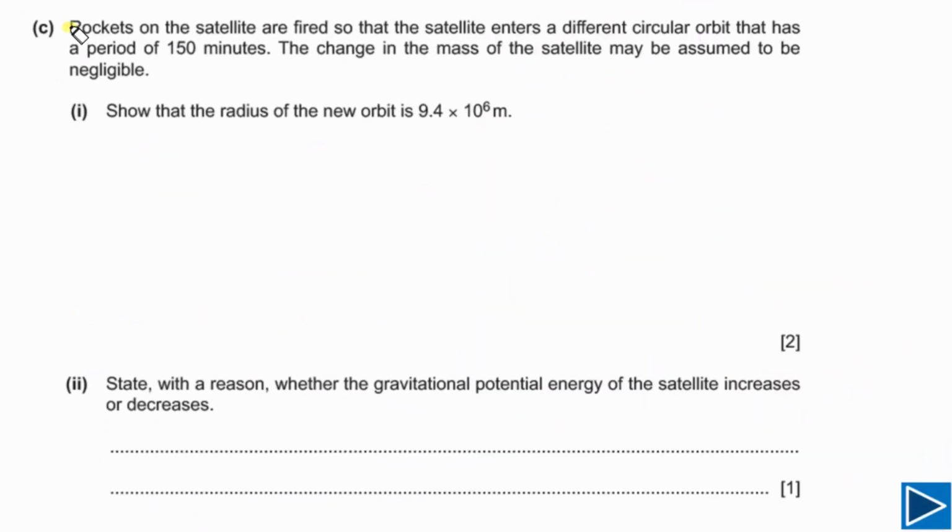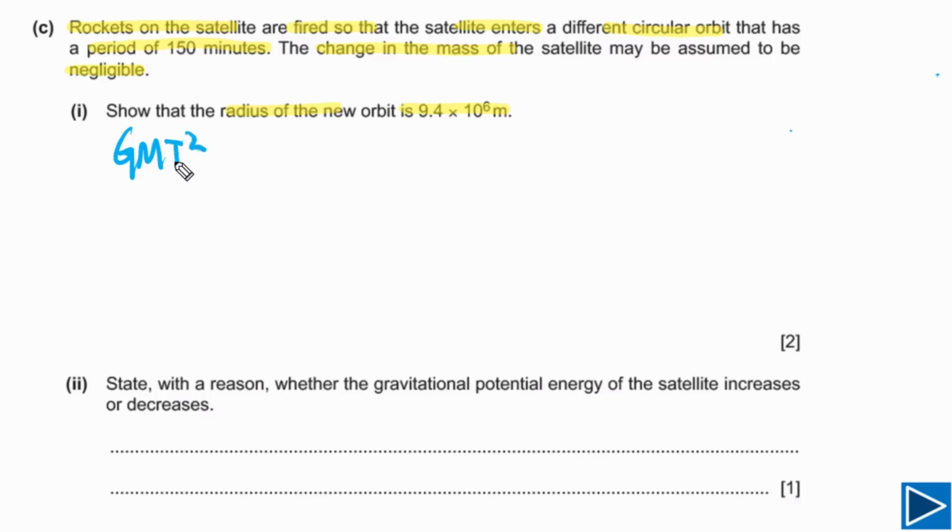For part C, it is given to us that rockets on the satellites are fired so that the satellites enter a different circular orbit that has a period of 150 minutes. The change in the mass of the satellites may be assumed to be negligible, meaning there is no change in the mass of the satellite. For C1, we need to show that the radius of the new orbit is equal to this. In order to calculate the radius of the new orbit, we need the expression from part B.